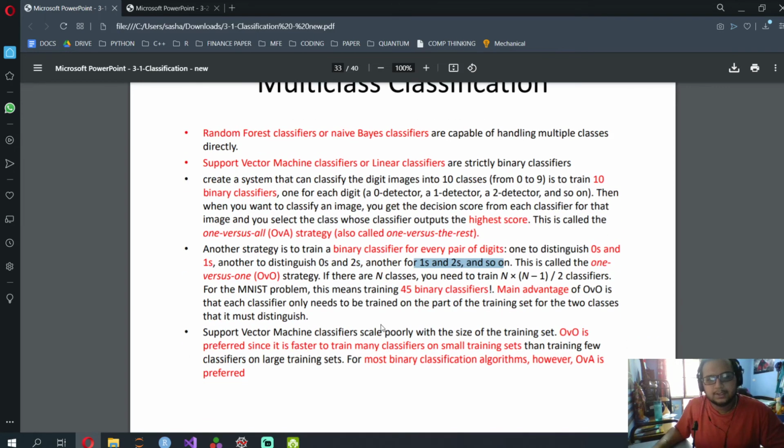Okay, so support vector machine performs badly if there's a huge data set. If there's like 50,000, it'll perform badly because it needs to make 10 classifiers with 50,000, and hence it is used for small data sets. OVO is preferred since it's faster to train many classifiers on small data sets than training few classifiers on large data sets.